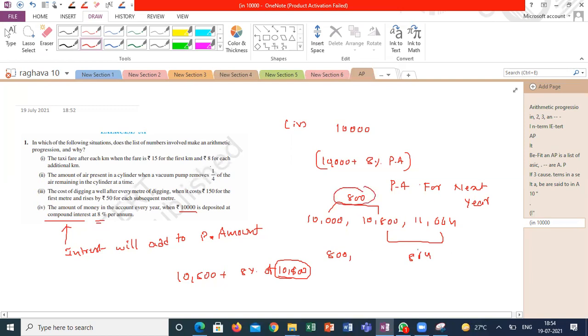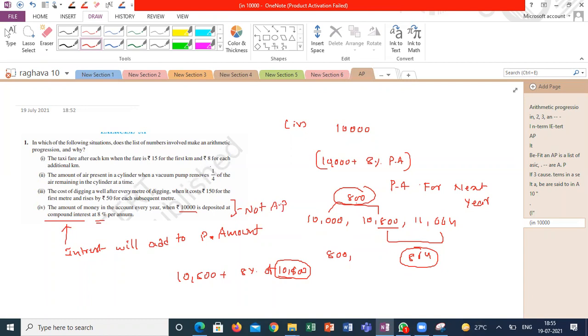Compound interest means where your interest is added to the principal amount. So the next year your principal amount is changing and your interest is also changing. The difference between first year interest and second year interest is different. So this situation is not in AP. Generally, in case of simple interest, interest will not accumulate the interest. But in case of compound interest, the interest will gain the interest. That's the reason compound interest generally is not in AP.